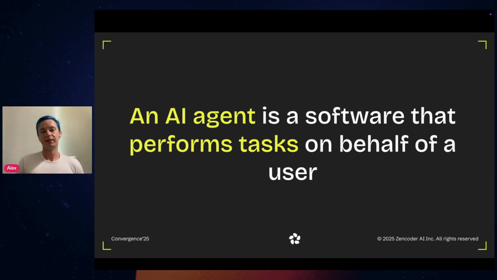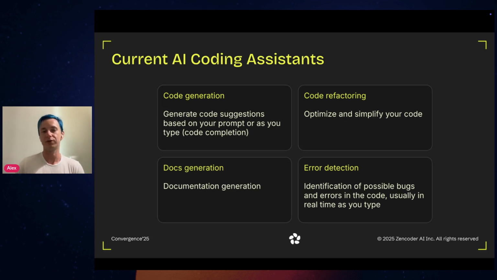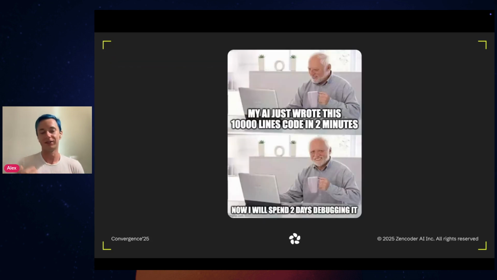Now, broadly speaking, an AI agent can be defined as software that performs tasks on behalf of a user. And you might say that's basically any software, right? So even current coding assistants like GitHub Copilot, for example, they essentially perform tasks on behalf of the user, right? You can ask them to generate code, you can ask them to refactor code, and that's basically them implementing a task on your behalf, right? So you can generate 10,000 lines of code in 2 minutes and then spend a couple days on debugging it, just by simply pressing tab for a couple minutes.